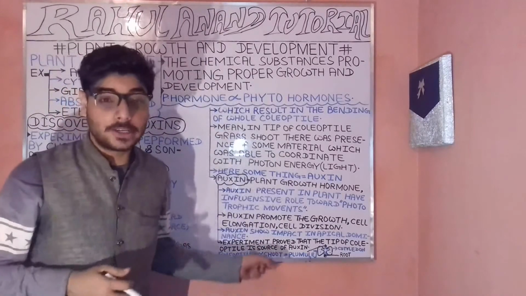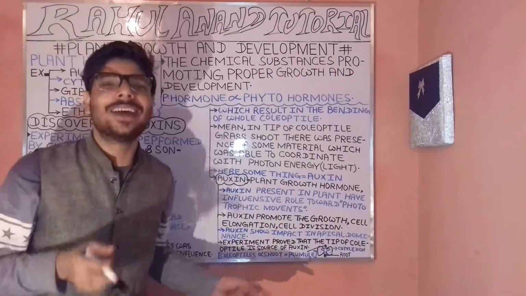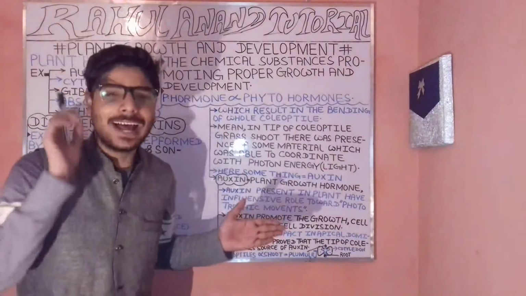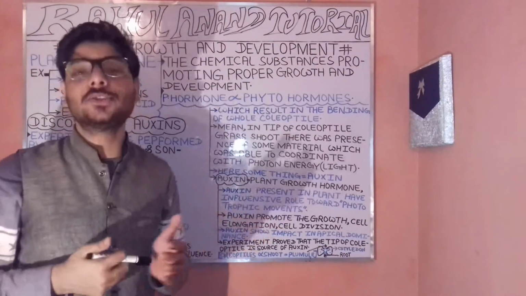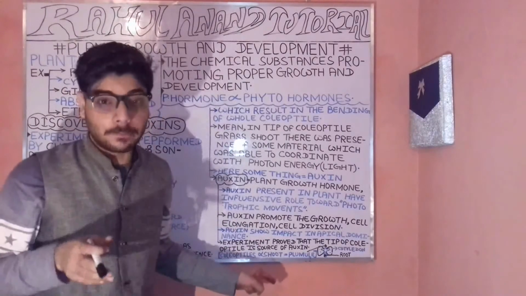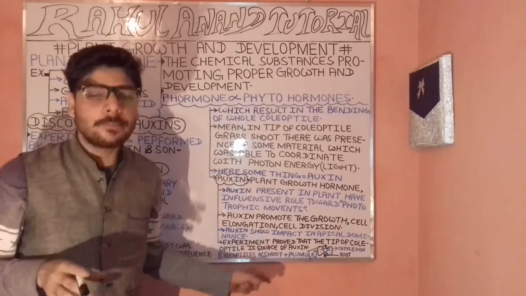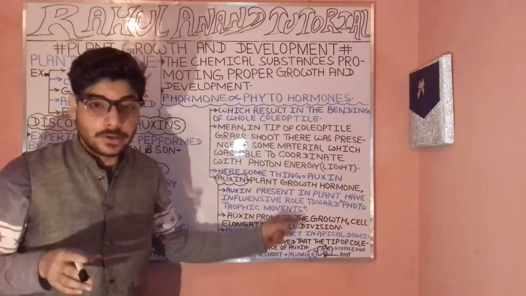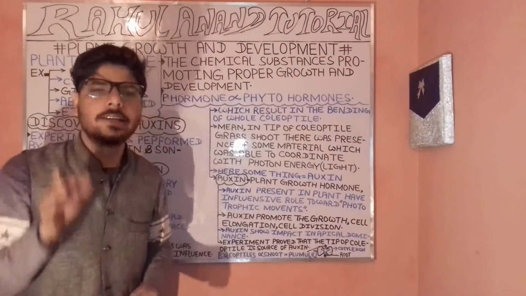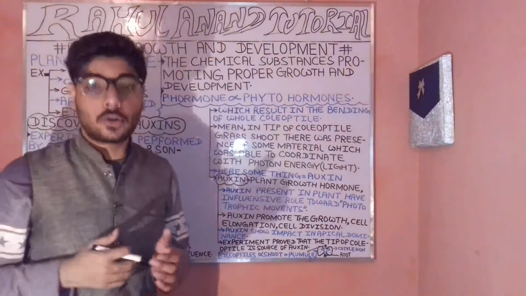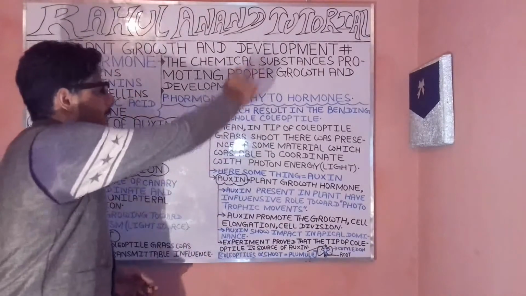The shoot is positive phototropic, and the root region is negative phototropic. The root has positive geotropism, growing toward the earth, so it is known as positive geotropic. You can find the direction and the demonstration on the board. I hope you have got the concept.